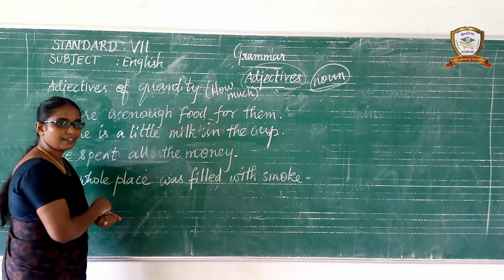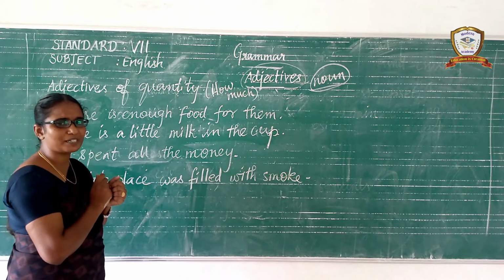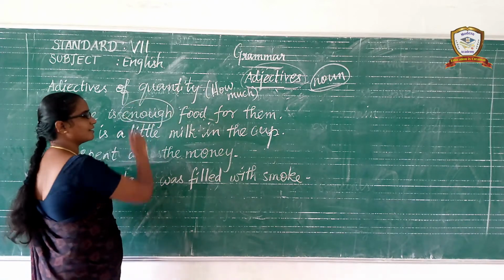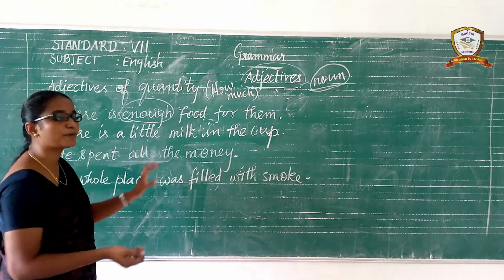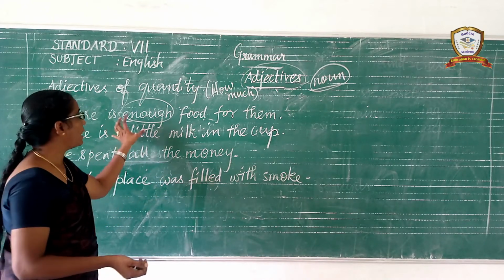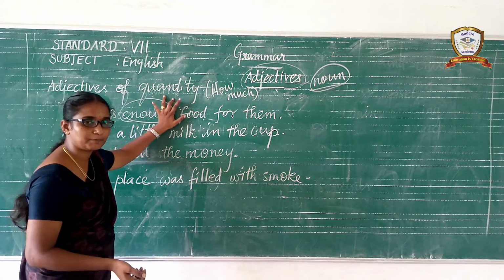Yes. How much? Which word provides the answer to the question how much? Enough. Understand or not? Enough food. The word which provides the answer to the question how much is called an adjective of quantity.